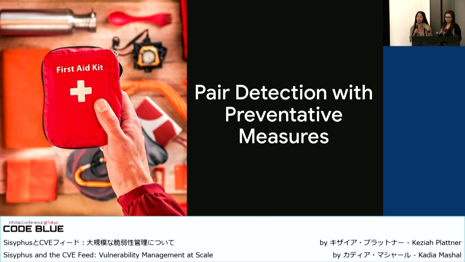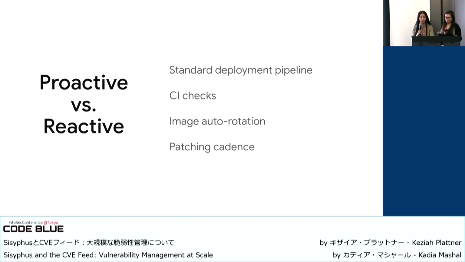Also, you should be thinking long-term versus tactical, and you can achieve that by being proactive versus reactive. For instance, introduce a standard deployment pipeline in your environment. Make sure that people follow a standard deployment process. CI checks. Make sure that when you deploy code, especially packages, they're flagged if they're insecure so that you stop the vulnerability from being introduced in the first place.